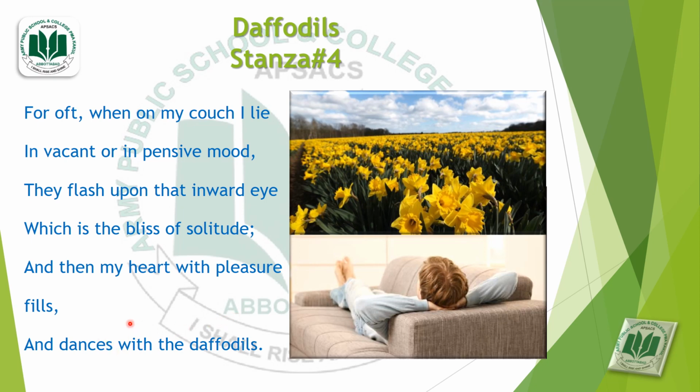So personification is used here when he says my heart with pleasure fills. And dances. Again personification is used for heart and dances with the daffodils. So personification is used for heart, that it is feeling happy and it is dancing with the daffodils. So these are the figures of speech which are used in this stanza.